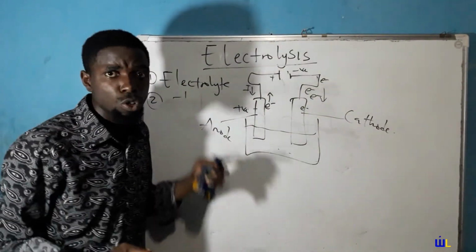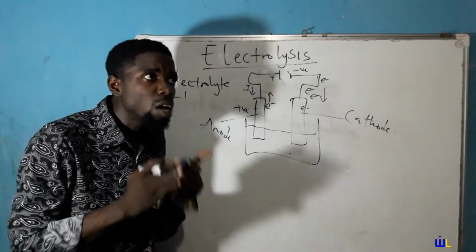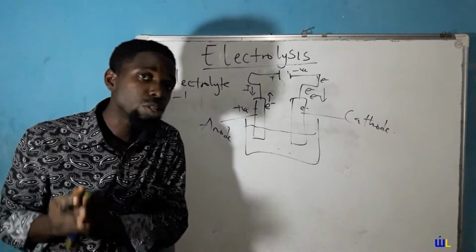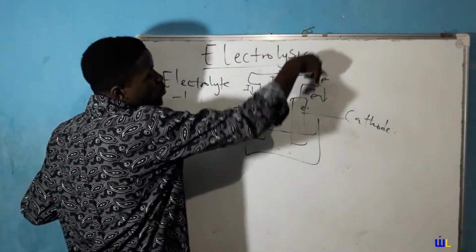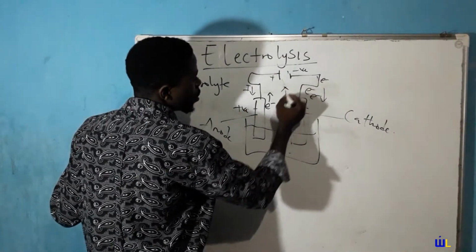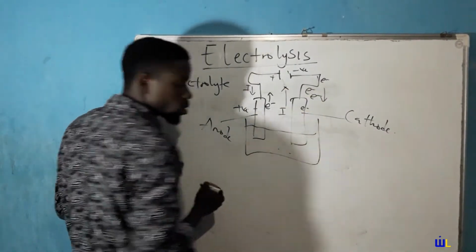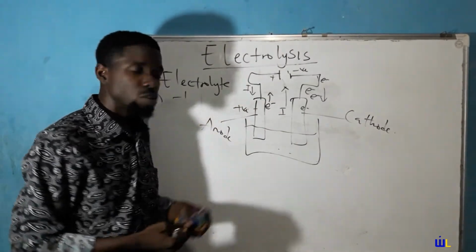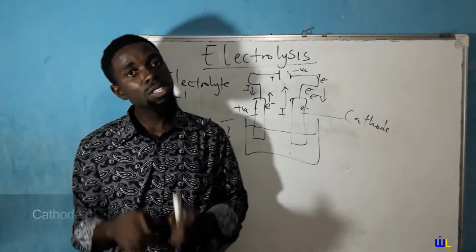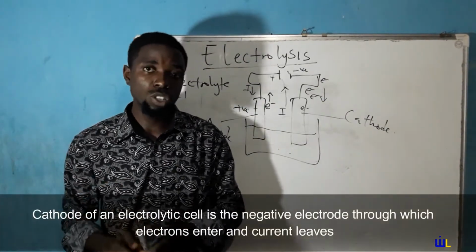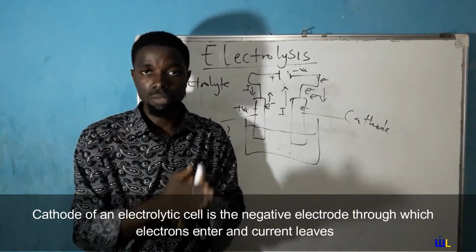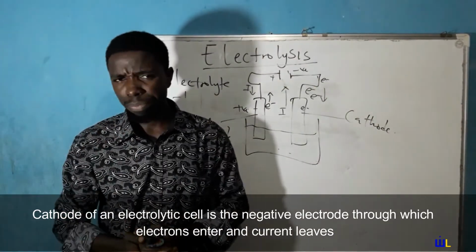And once you have electrons pumped into the cathode, we said something: if current is going in a particular direction, electrons are going in the opposite direction. Because the electrons are being pumped into the electrolyte through the cathode, current would leave the electrolyte through the cathode. The symbol I is for current. So have this in mind. The cathode is now defined as the negatively charged electrode through which electrons enter the electrolytic cell or current leaves the electrolytic cell. So have this in mind.